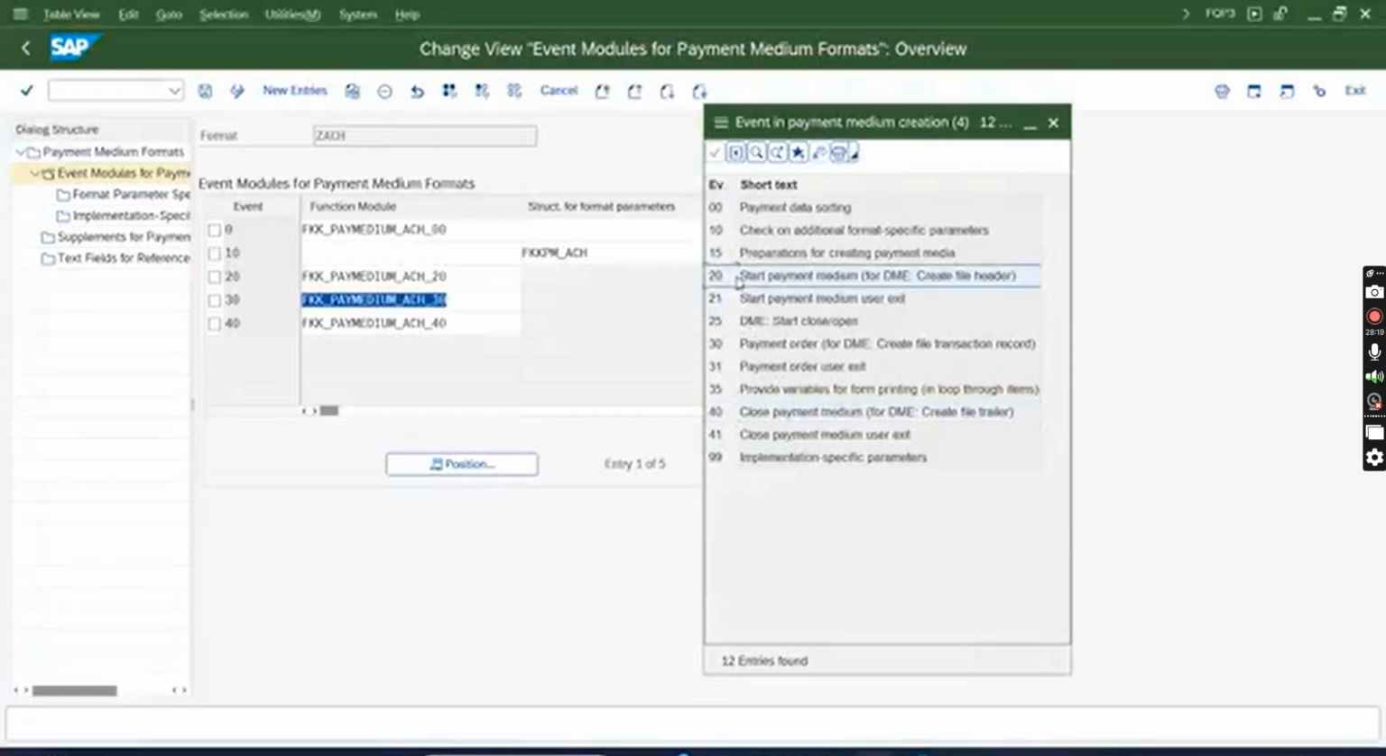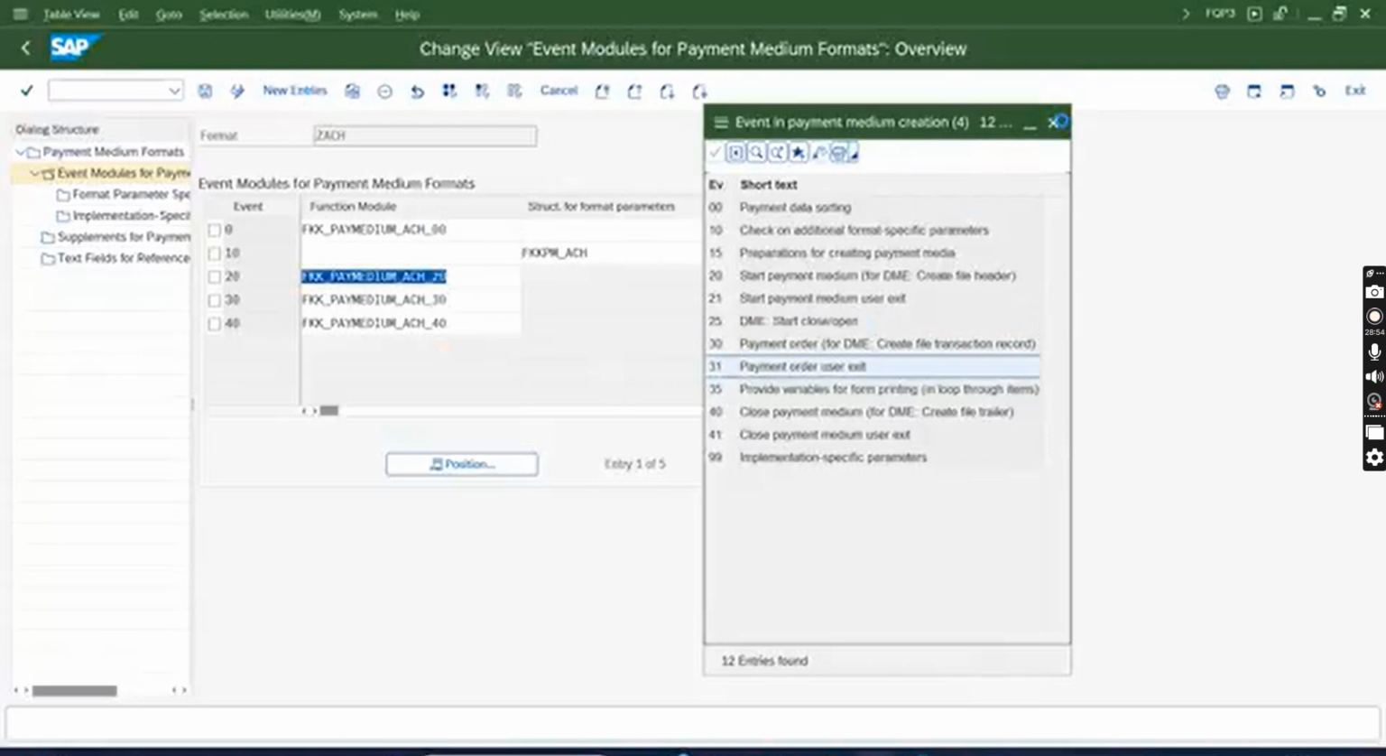here SAP says if you want to replace the 20, it has given an exit at 21. That means you create a FM. Okay, you copy the FKK payment medium ACH 20 and create a Z FKK payment medium ACH 20 or 21, whatever name you might assign, and assign it with event number 21 here. Okay, 20 for standard, 21 for custom. In the 21, whatever FM you assign, there you write the logic. Okay, again for the body, for the transaction, 30 is for standard, go to 31. Assign an event. How to assign event?